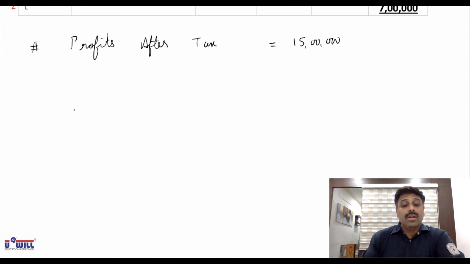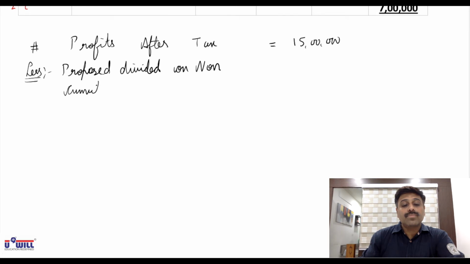So write down less proposed dividend on non-cumulative preference shares. Okay, I repeat, proposed dividend on non-cumulative preference shares.